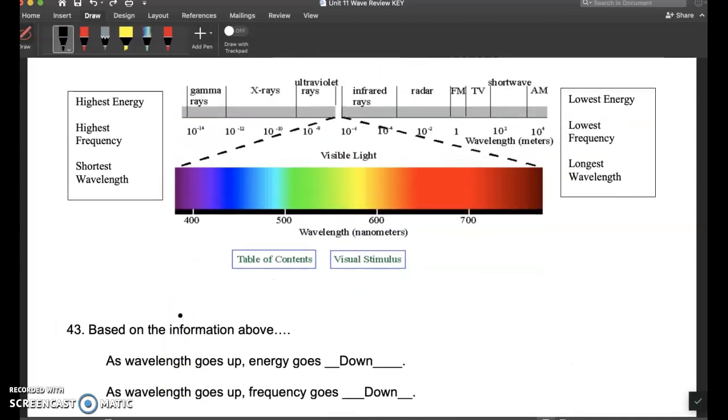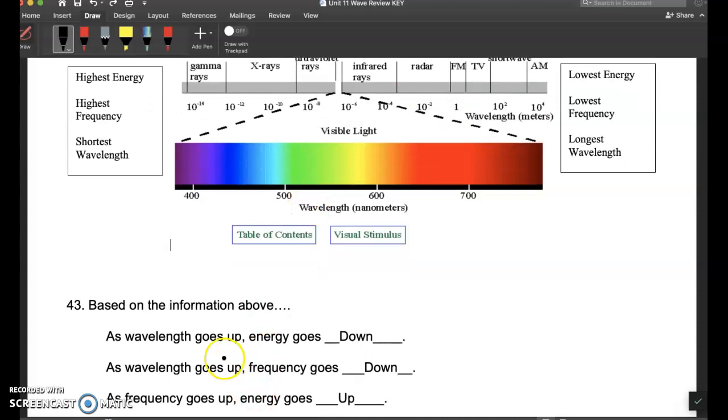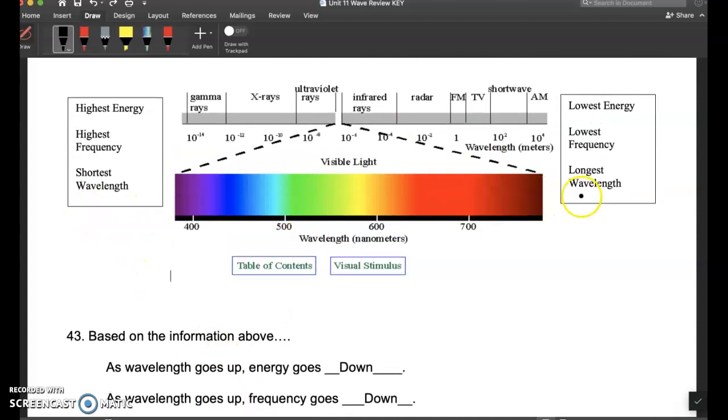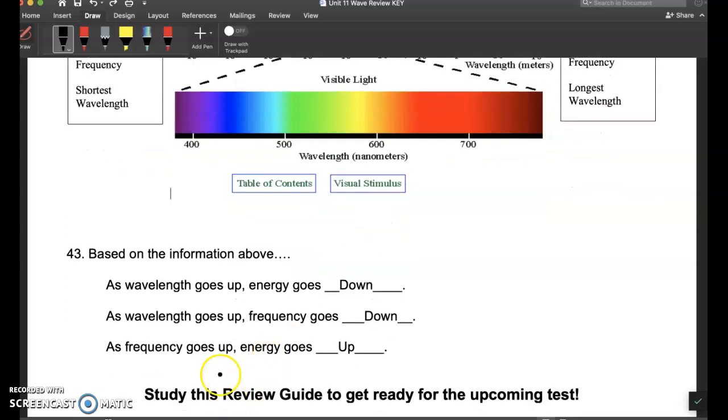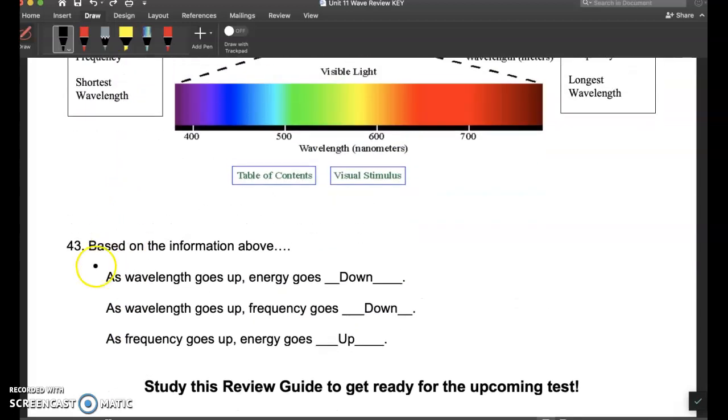Based on the information above, as wavelength goes up, what happens to energy? Energy goes down. As wavelength goes up, what happens to frequency? Frequency also goes down. And as frequency goes up, what happens to energy? It also goes up. So that's a pretty good review. If you have any questions, let me know.